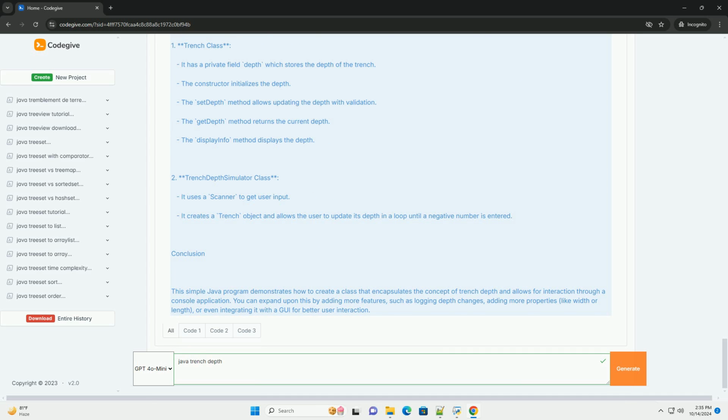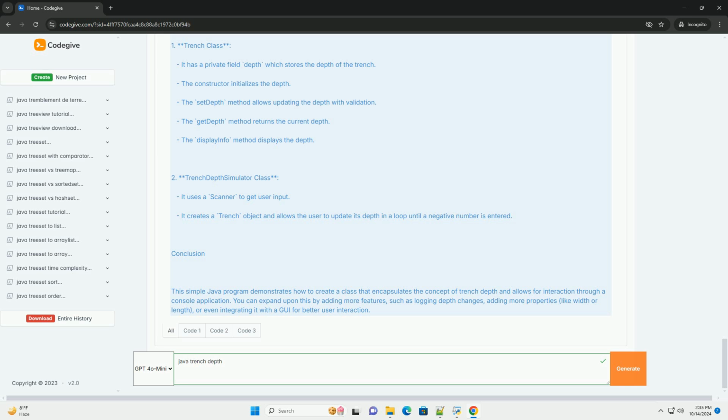Step 1: Setting up your Java environment. Make sure you have Java installed on your machine. You can download the JDK from the official Oracle website, https://www.oracle.com/java/java-z-jdk11-downloads.html, or use an open source version like OpenJDK. You can write your code in any text editor or IDE, like IntelliJ IDEA, Eclipse, or NetBeans.